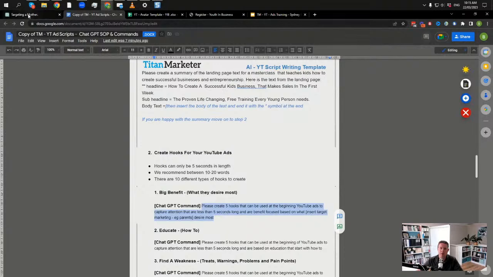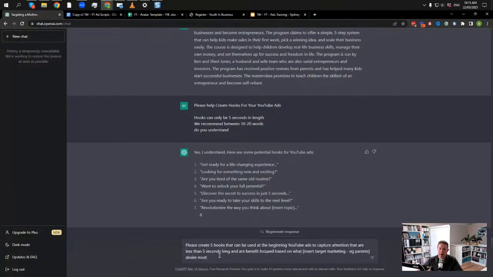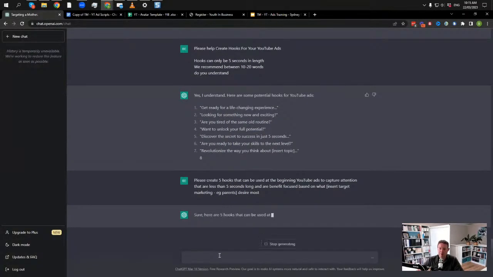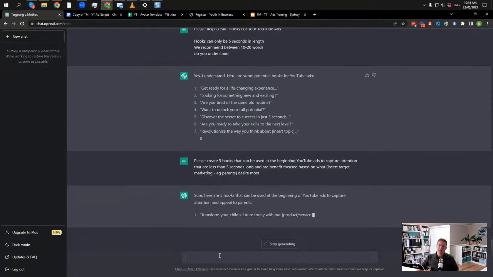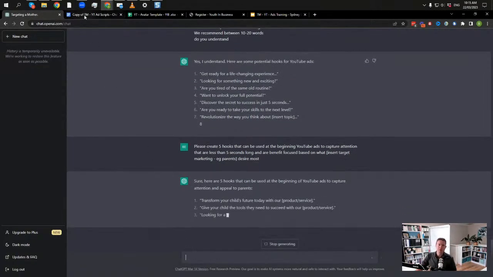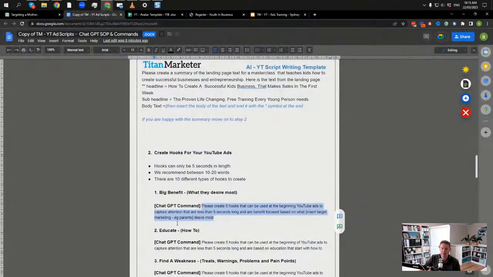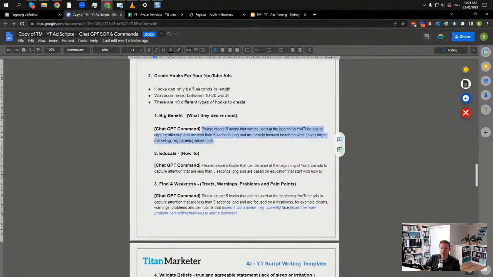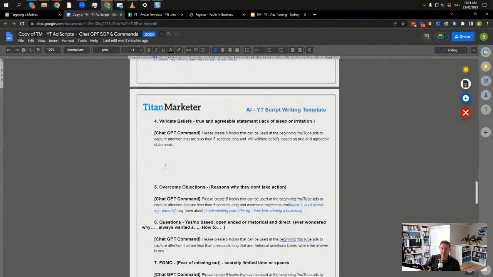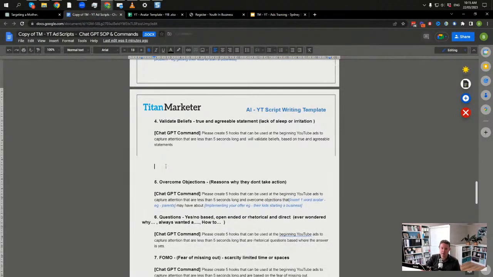Okay, cool. So now we can just come in here and do this. So this is going to give me 5 hooks. Now these different types of hooks are really cool. So you'll notice here there's big benefit, educate how to, find a weakness, validate beliefs, overcoming objections, and so on and so forth.